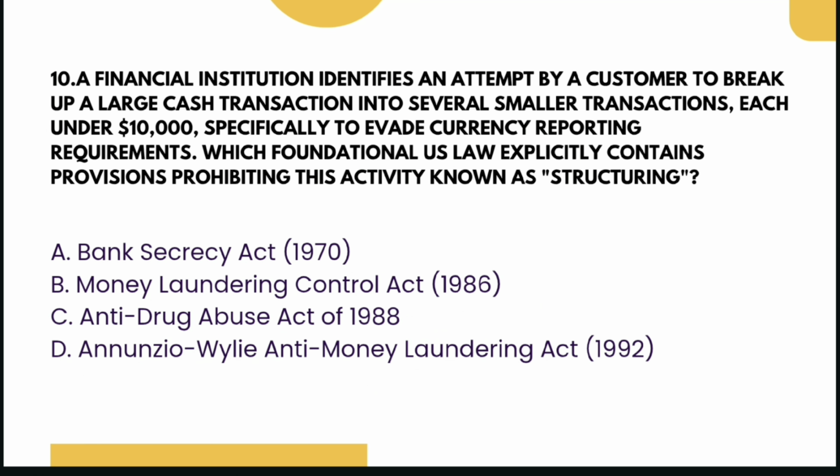The 10th question, a financial institution identifies an attempt by a customer to break up a large cash transaction into several smaller transactions, each under $10,000, specifically to evade the currency reporting requirements. Now, which foundational US law explicitly contains the provisions prohibiting this activity known as structuring? And the options are Bank Secrecy Act, Money Laundering Control Act, Anti-Drug Abuse Act, or Annunzio-Wylie Anti-Money Laundering Act. And the correct answer is option number B, which is the Money Laundering Control Act of 1986.